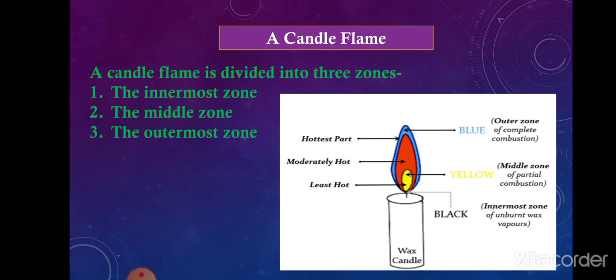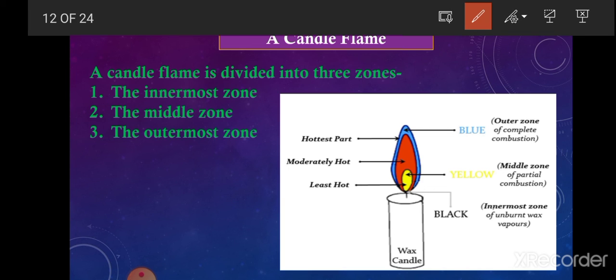Now we have to discuss the candle flame. The candle flame is divided into three zones: the innermost zone, the middle zone, and the outermost zone. This is very easily visible in this image also. You can see three zones are there. First of all, we will discuss the innermost zone of the candle. This innermost zone is generally black or dark in color, meaning it is the dark zone of the candle.